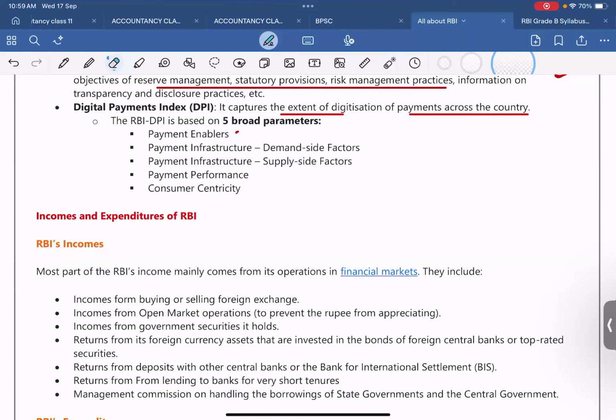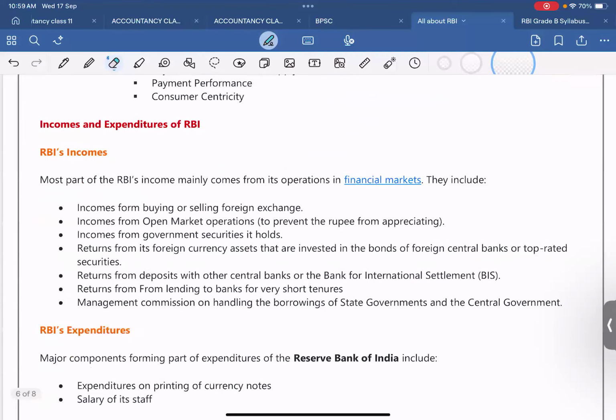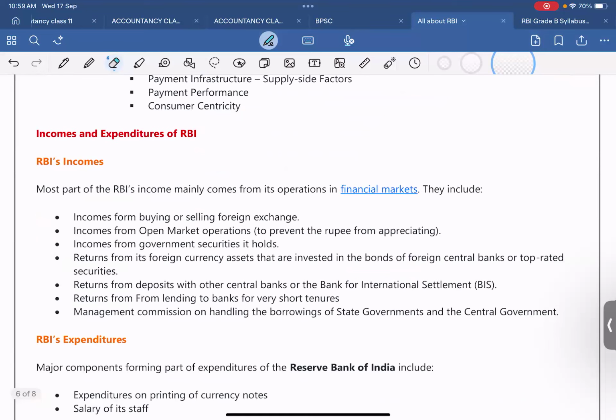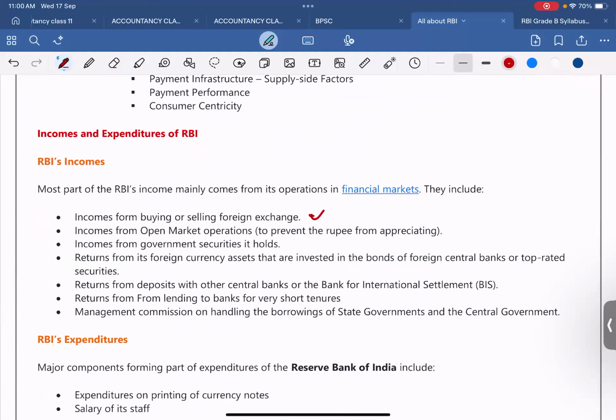Yes. Okay. Now comes the incomes and expenditure of RBI. Most part of the RBI income mainly comes from its operations in financial markets. So they include incomes from buying or selling foreign exchange, incomes from open market operation to prevent the rupee from appreciating.